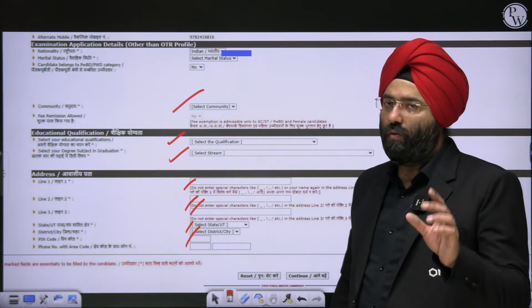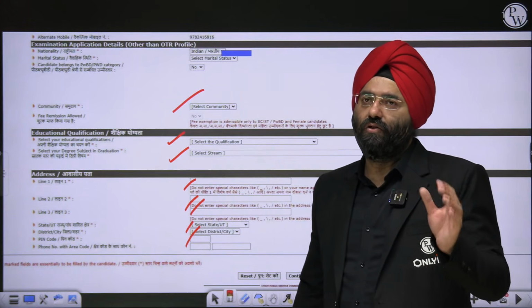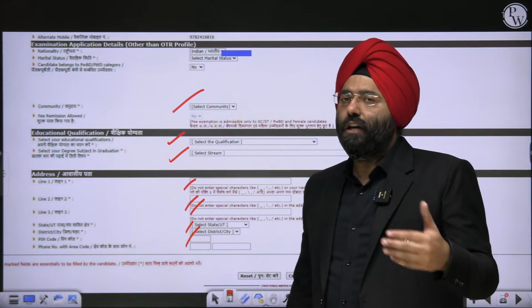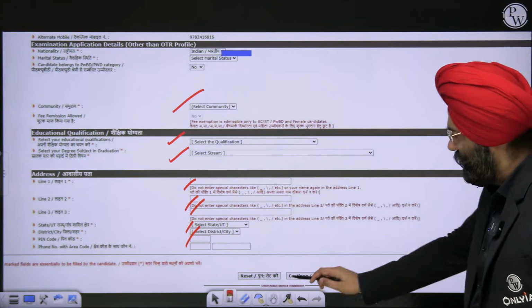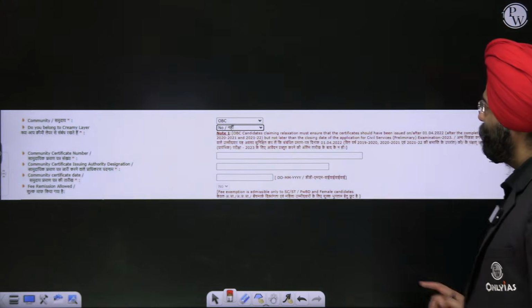Please adhere to it. Whatever you have put in the common application form, it should be exactly the same. That is why I've said use the Aadhaar format, because that will be common for all these things. Again, click on continue. You'll move forward.